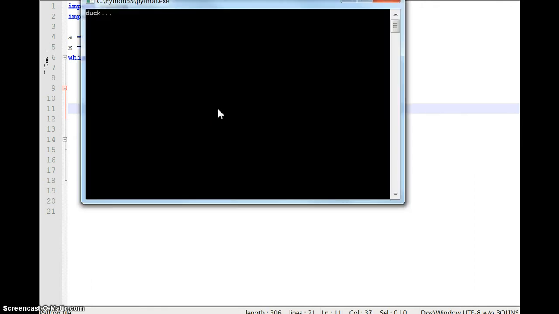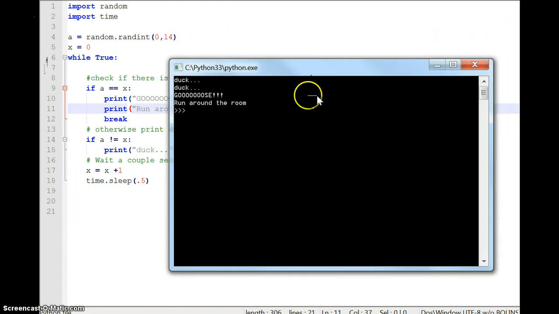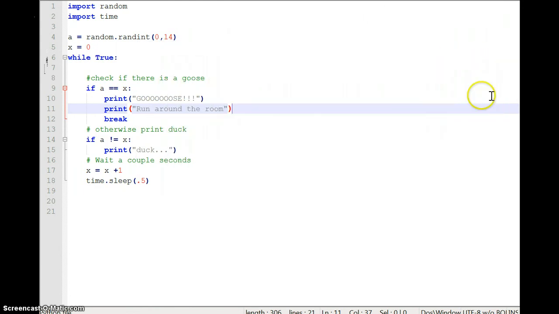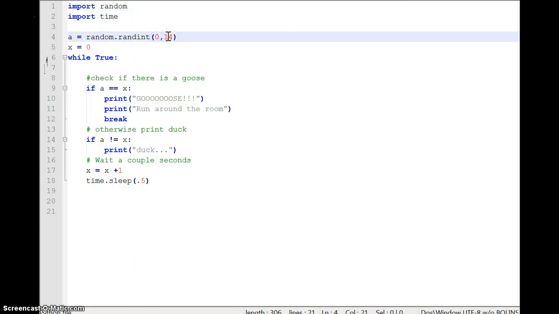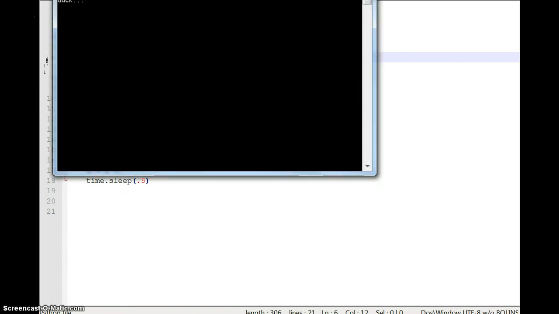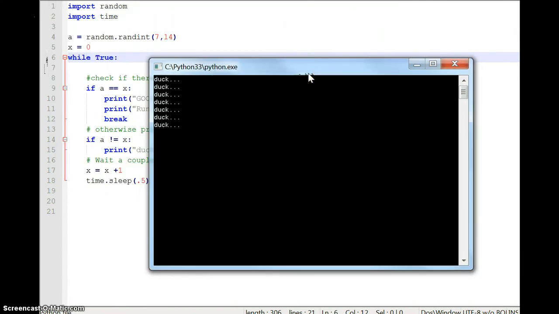Okay. So now it's running. Oh, that was really quick. It only took 2 people to get there, right? Oh man, we're getting some short ones here. Let's change it to between 7 and 14. So at least it'll be in the second half now. You can see the suspense building, right? Anyway, that's just a good way to add a little suspense in these Python programs and run around the room, and it'll remind us to get some exercise.